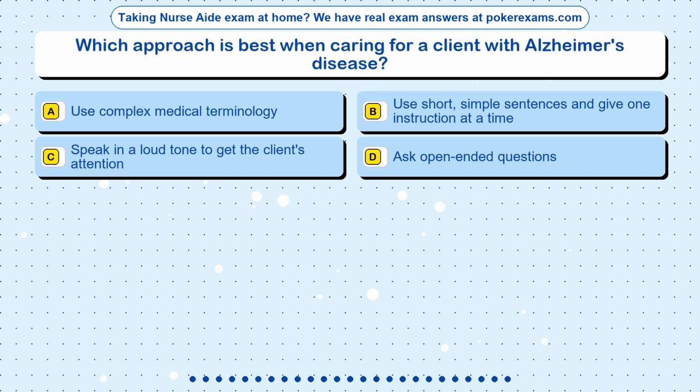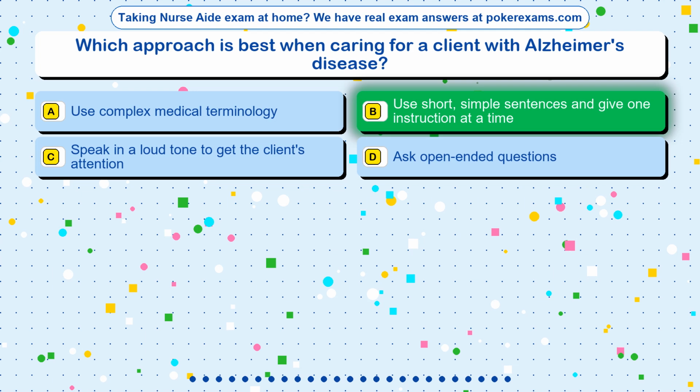Question 18. Which approach is best when caring for a client with Alzheimer's disease? Option A, use complex medical terminology. Option B, use short, simple sentences and give one instruction at a time. Option C, speak in a loud tone to get the client's attention. Option D, ask open-ended questions.